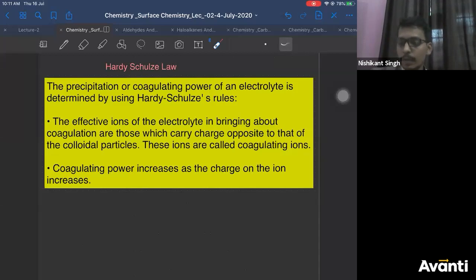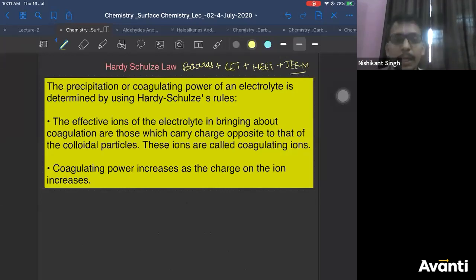Now this is a very important one: the Hardy-Schulze law. This will come in your boards and CET also. It will come everywhere: boards plus CET plus your NEET plus your JEE Main. Everywhere. Okay? Let us see what it means.